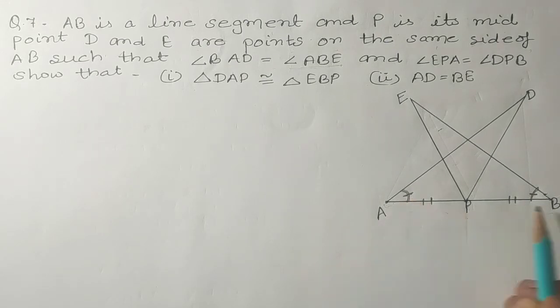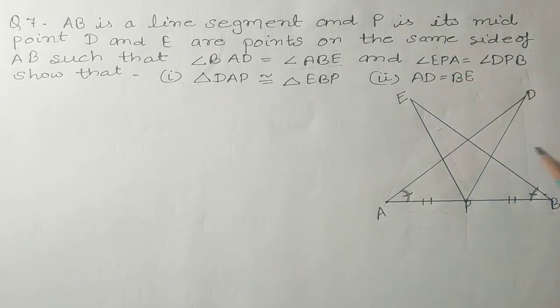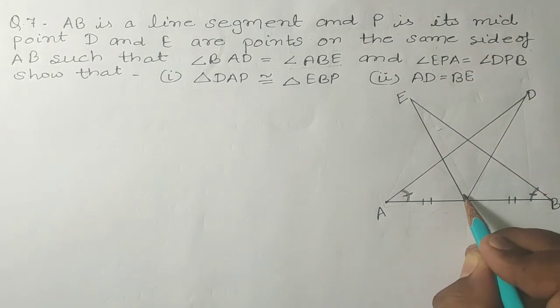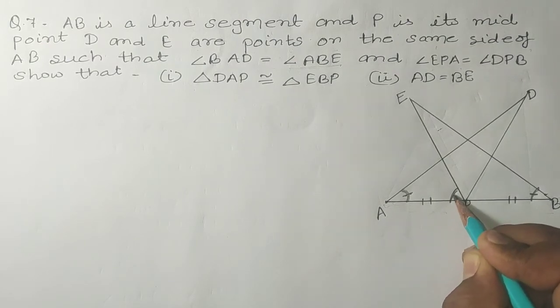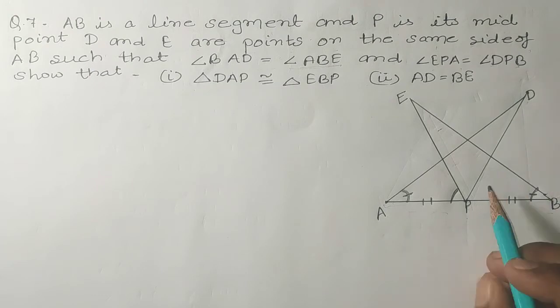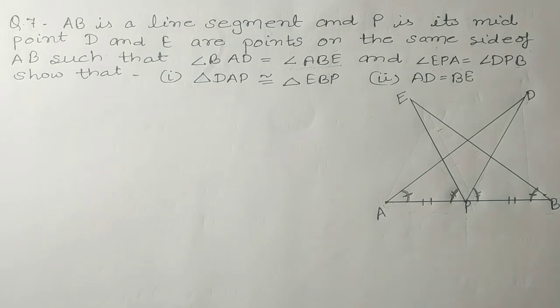So these two angles are given equal, and angle EPA, this angle, is equal to angle DPB, this angle. It is given that this angle is equal to this angle. So what do we have to show?